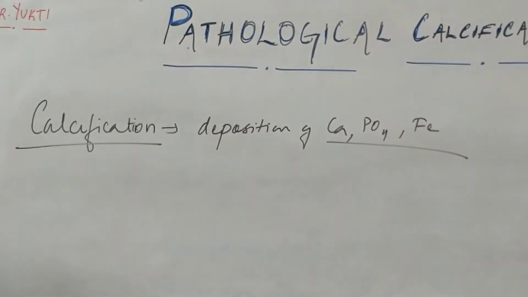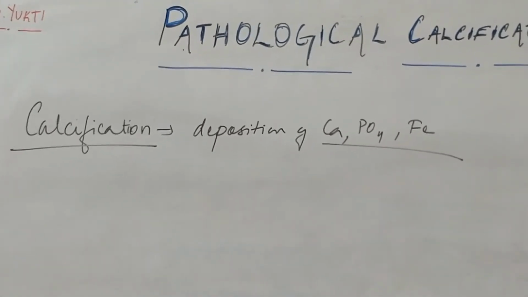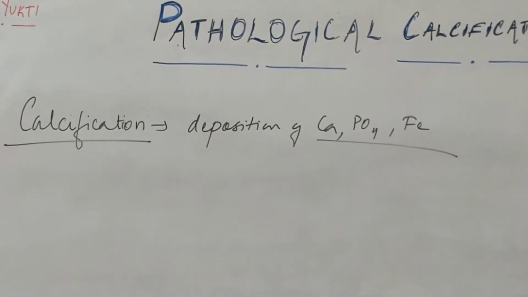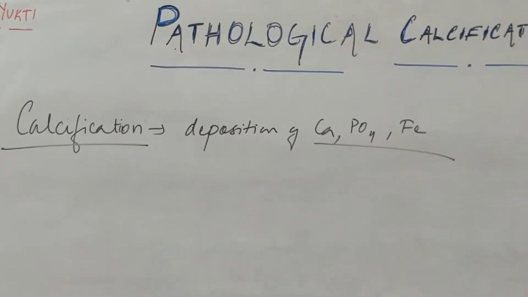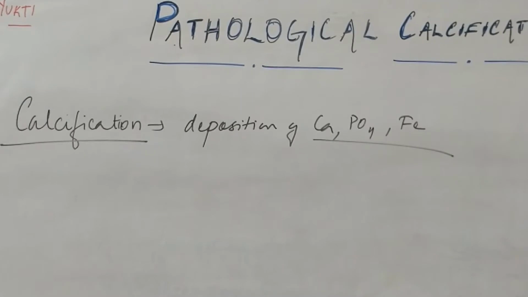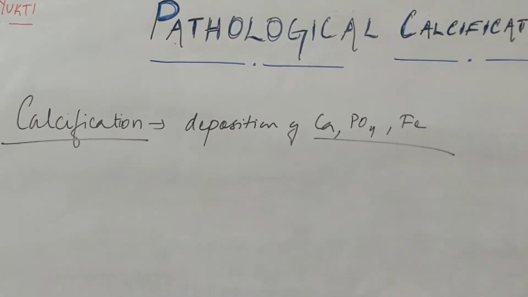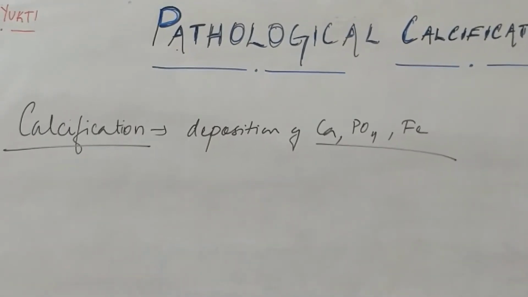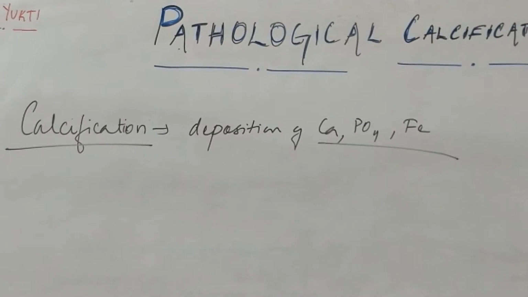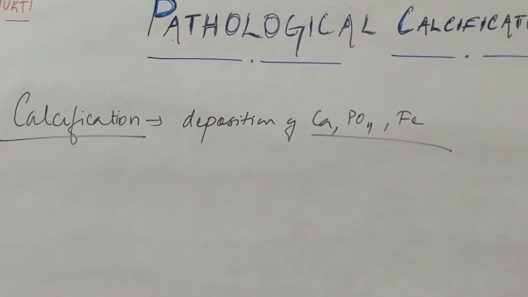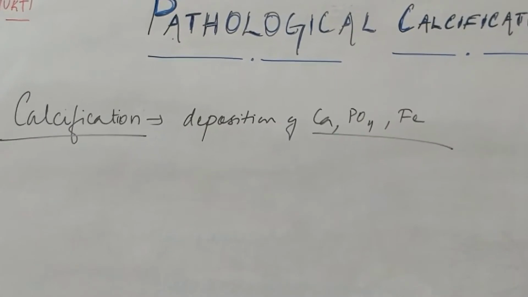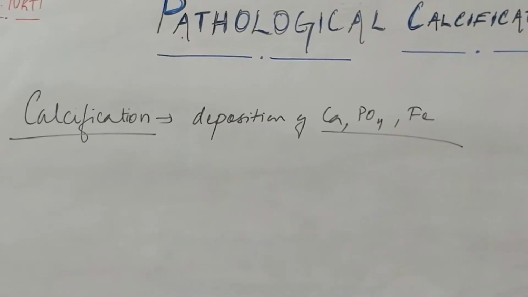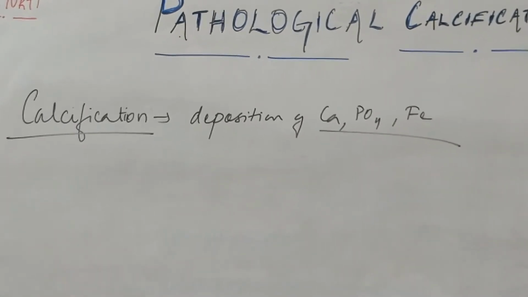Why are we calling it pathological now? Because what we are going to learn in this chapter is where the calcification is occurring where it is not supposed to occur. So it is not physiological, it is pathological. It is some kind of abnormality. So where does normally calcification occur? In the hard tissues of the body, like your enamel, bone, dentine, cementum, right? Where is it not supposed to occur? In the soft tissue. But where is it occurring here? In the soft tissue, right? So let us see what are these pathological calcifications.